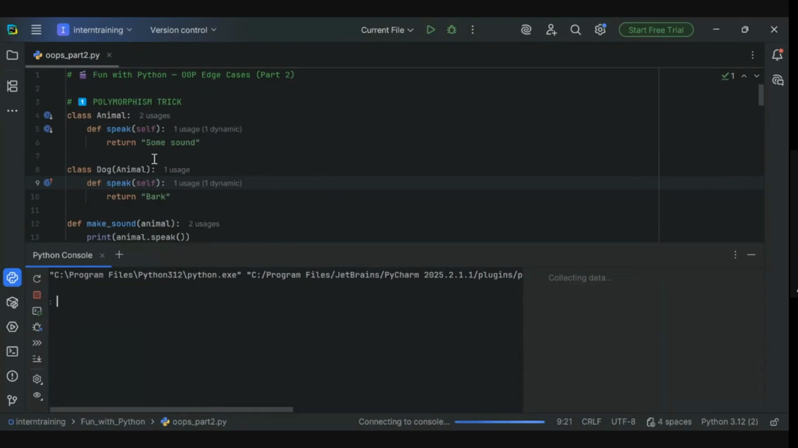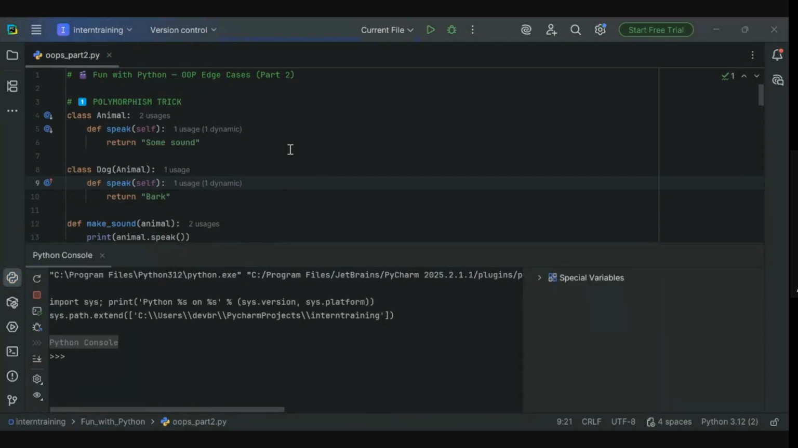Let me open another Python console and let's hop into the first question, guys. Here we are doing the polymorphism trick. Let's understand the question. We have one class called animal, and a method called speak. The speak method just returns the string some sound. And we have another class dog which inherits animal, and it overrides the method speak and returns the string bark.